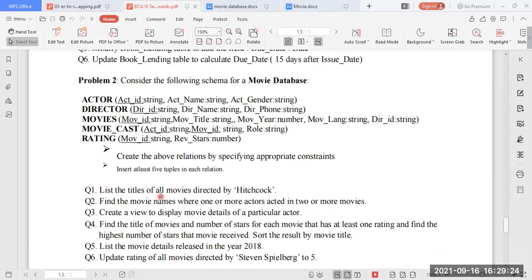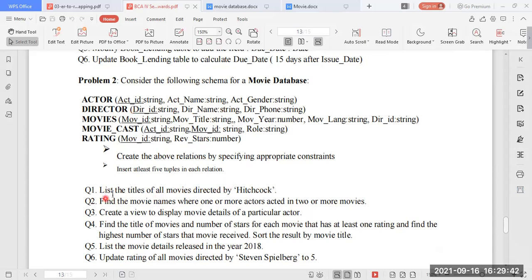So your first query is to read the titles of all the movies directed by Hitchcock. Here is the person who is a director. So director name, purposely you have to add the director name as Hitchcock, and the director ID.